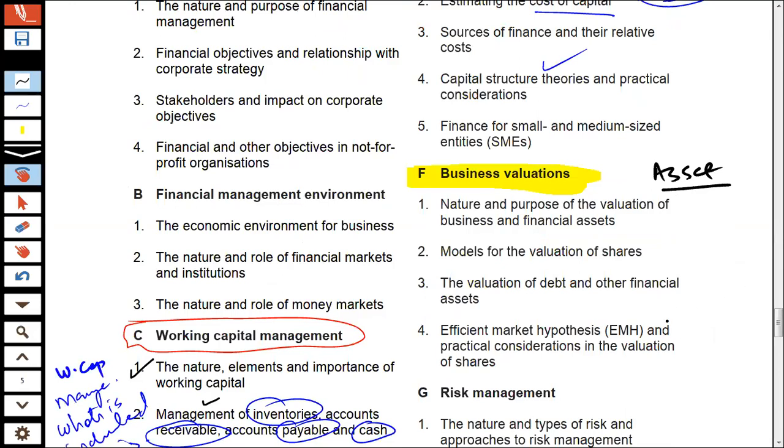So there are various valuation methods that are available. We shall be discussing what sort of valuation methods should be used in order to value the business. This is what we shall be going through when we'll be discussing business valuations.